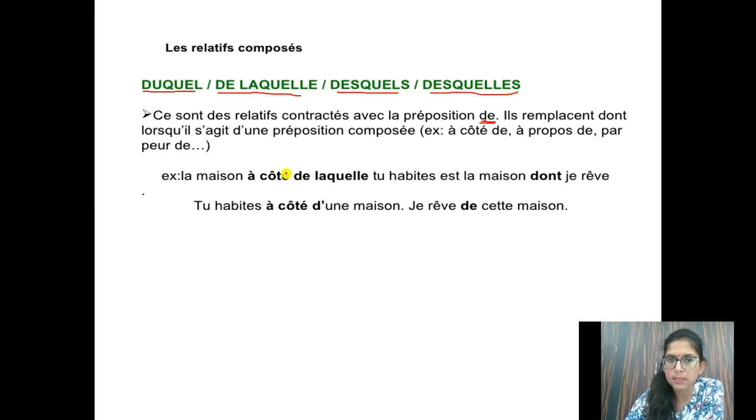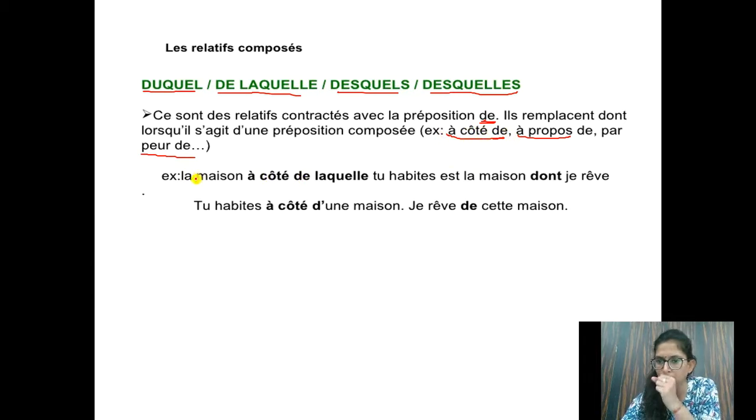Okay. Now they are saying that, children, de plus lequel will be duquel. This is clear to you. But then if any preposition is ending with de, like à côté de, à propos de, par rapport de, so if any preposition is ending with de, and after that you want to use lequel, so à côté de plus lequel will be duquel. Okay, so à côté de and lequel, so de plus lequel will become duquel. So à côté duquel will be the answer for the masculine one.